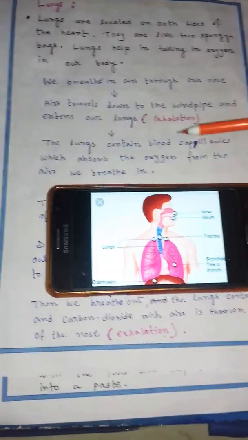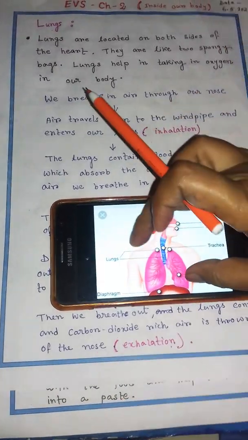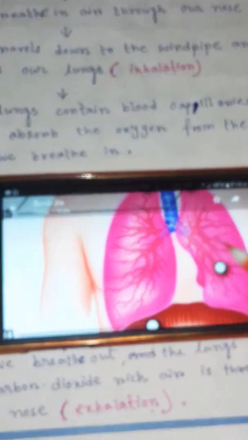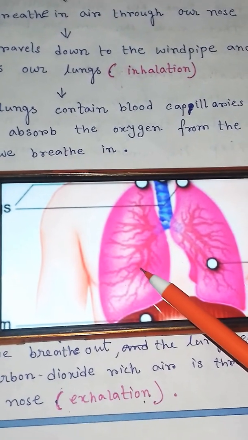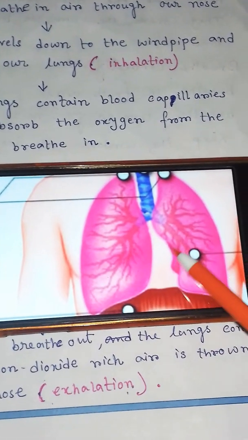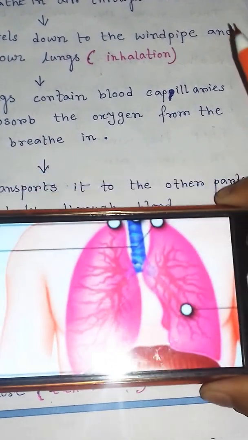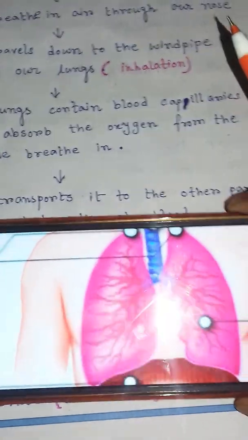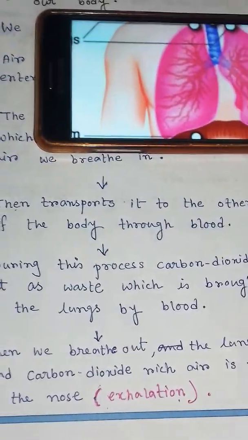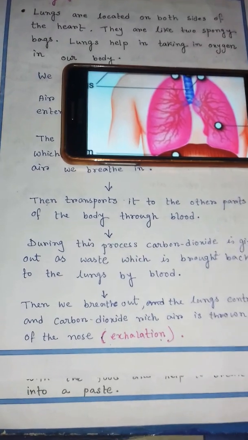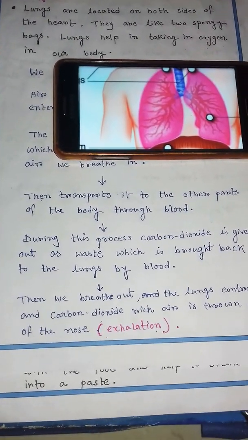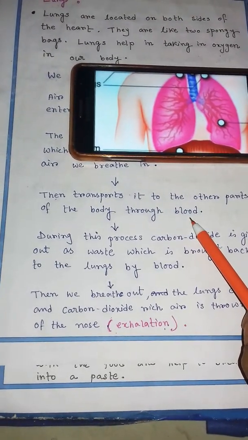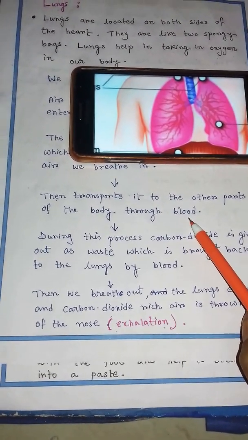The lungs contain blood capillaries. Look here. There are small thread-like structures. They are called blood capillaries, which absorb the oxygen from the air we breathe in. Then they transport the oxygen to the other parts of the body. But how? Through the blood. Blood helps to carry this oxygen to the different parts of the body.